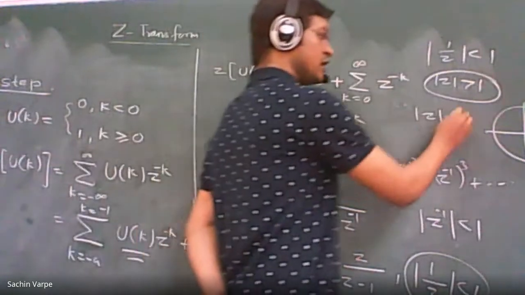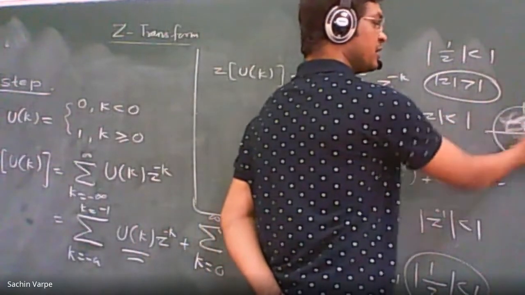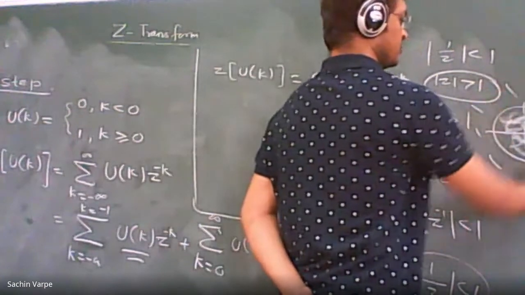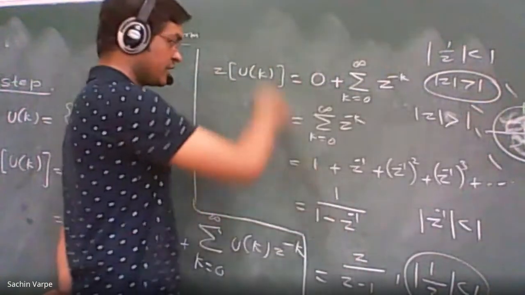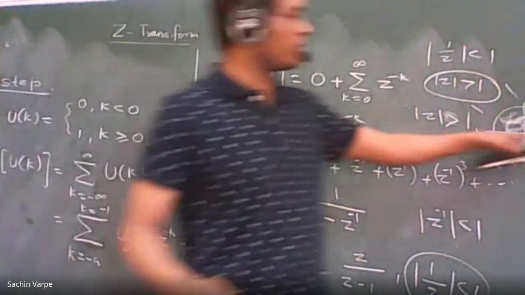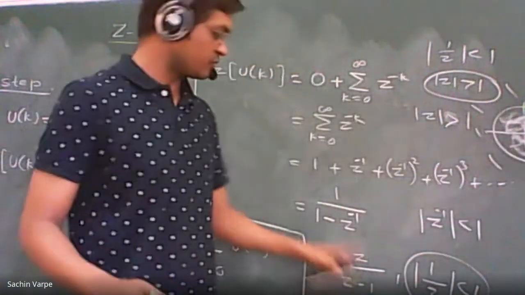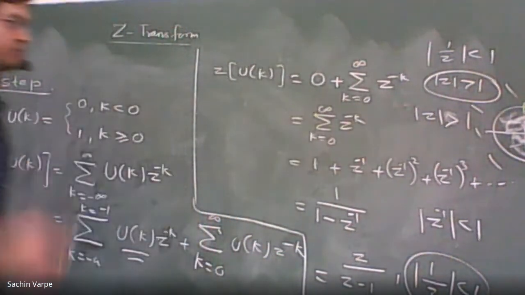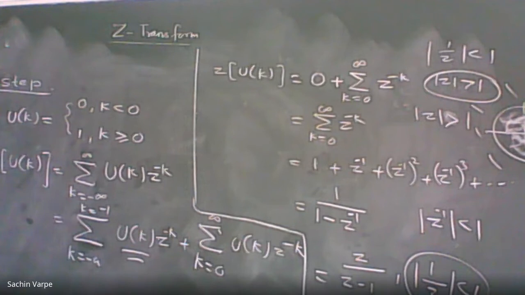If it is less than 1, then that will be the interior, and if it is greater than 1, then that will be the exterior. So this series, or this z transform, will exist only in the exterior. If you consider any point inside, the z transform will not exist. Remember. I hope the point is clear to everyone.